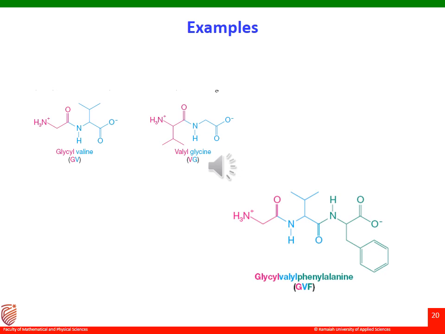From the valine, the acid is being linked now, and the other one is phenylalanine. So GV indicates what is free there, the amine group and the acid group. Phenylalanine has been attached there, therefore it is written as F, indicating that it is linked there.